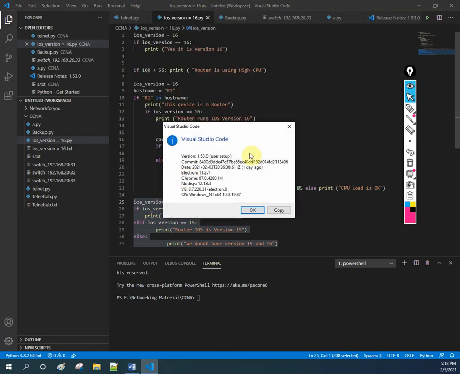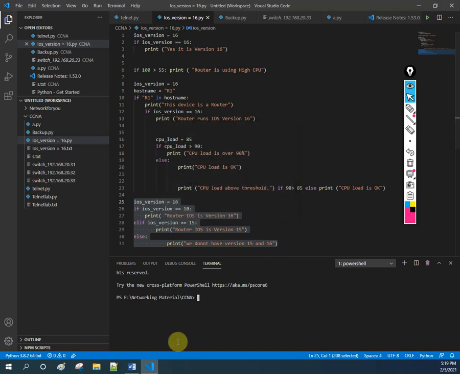If you see here, this is Visual Studio Code and I am using this one. I last installed this maybe one year ago, so maybe there is a more latest version. You can use the latest version. Anyhow, I will show you how we can download, how we can install, and what latest version you can use. So now we are going to start our small coding in Visual Studio Code. You need to be ready by installing this one.